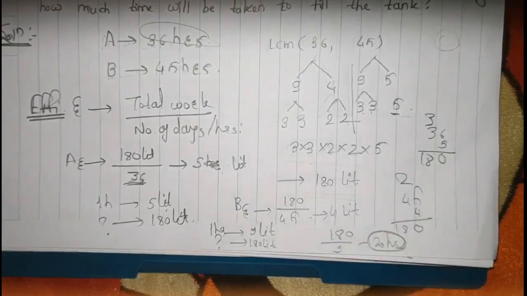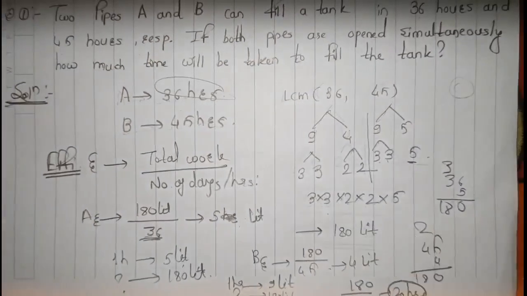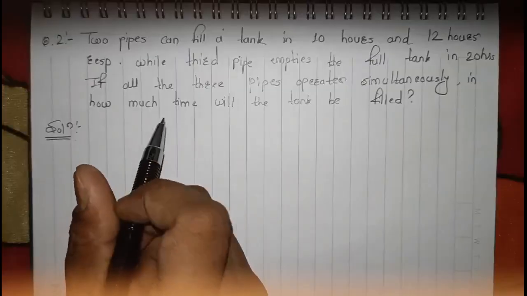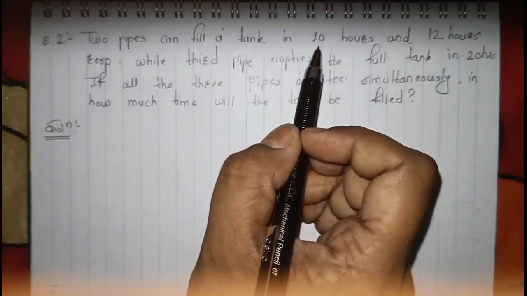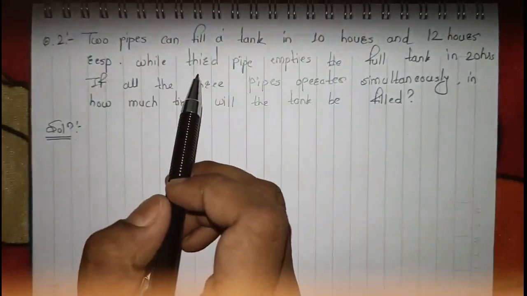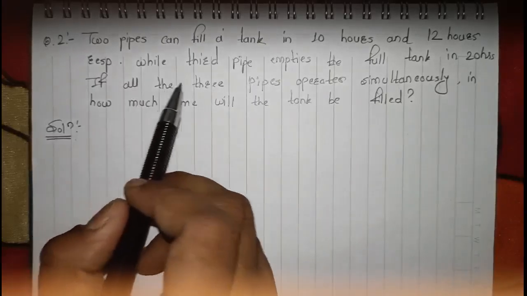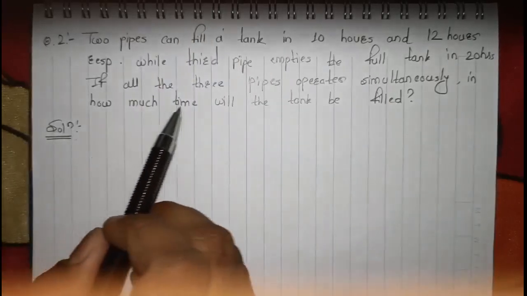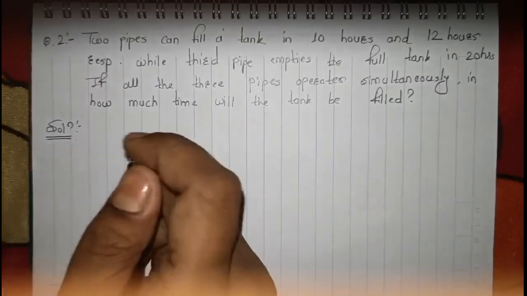So 20 hours will be the time required for both A and B if they are filling the tank together. This is our second question. Here we have two pipes which are filling the tank in 10 and 12 hours, while the third pipe is actually emptying the full tank in 20 hours. So if all of them are working together, how much time will they take to fill the tank, right?